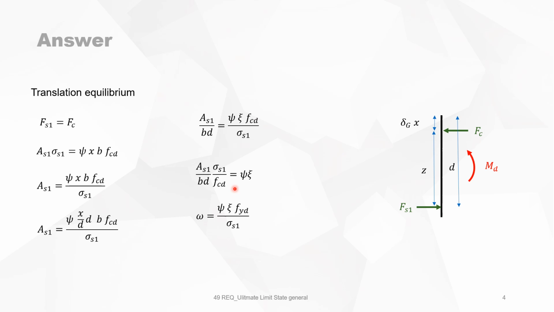From this, we find that omega, because this is the mechanical reinforcement ratio, equals this expression. But when sigma S1 is fyd, so when the steel has yielded, then at that moment omega will be CC, because we have to multiply this equation by the yield strength of the steel divided by the actual stress in the steel. So if the actual stress is yielding, then this equation is valid.